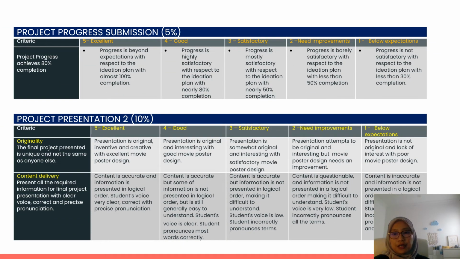Okay, so for the project progress submission, you can see it is 80% completion. If you want to get 5 marks, full marks, your progress should be beyond the expectation, beyond your ideation plan, or maybe you can just submit to me 100% completion, so you get 5 marks. And then for project presentation two, again we are looking at your originality and your content delivery. If you want to get excellent marks, 5 marks, you have to follow these requirements.